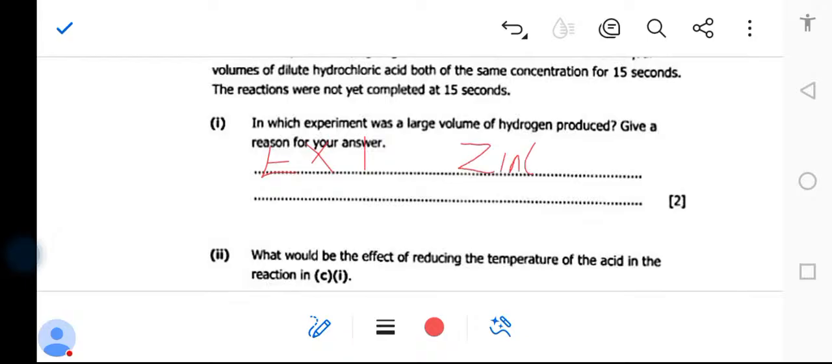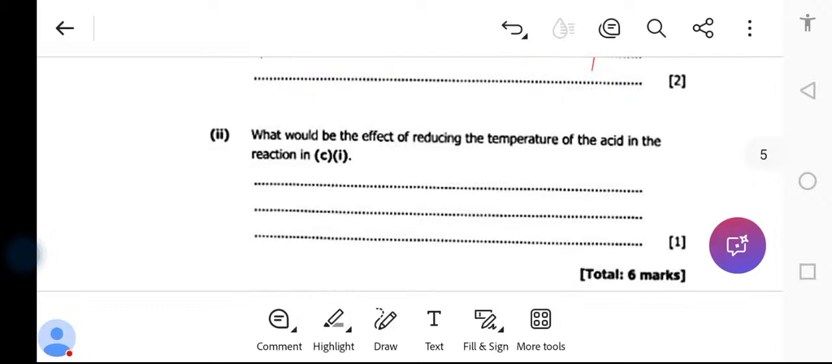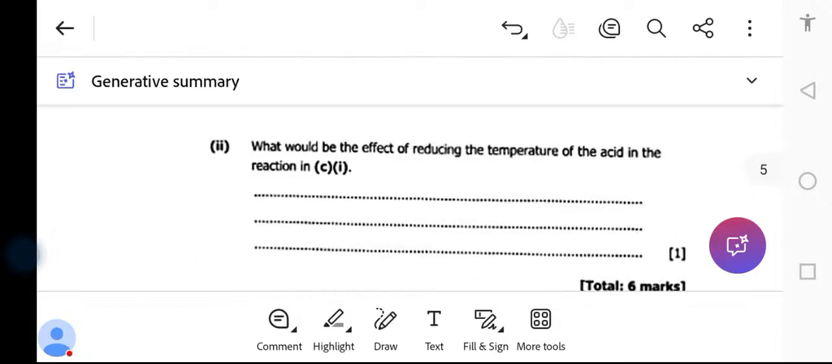So I'll just put experiment 1, which is the zinc powder. Okay. Now, the other question is saying, give a reason for your answer. So we're going to say to provide the large surface area for the chemical reaction, because it's powder, it provides the large surface area.